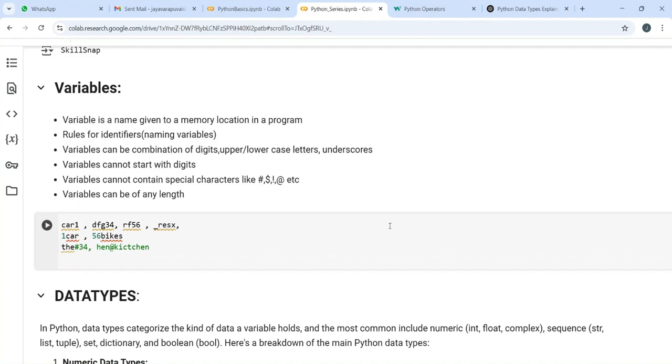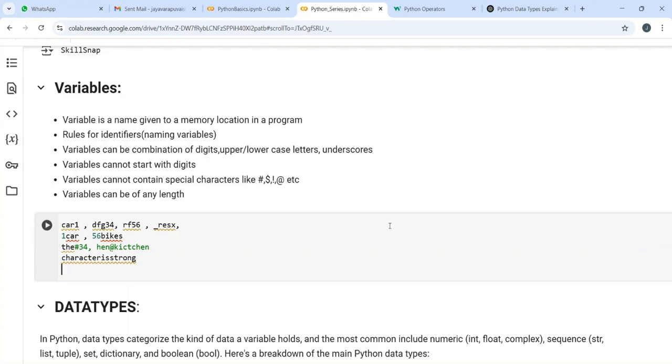And variables can be of any length. I can write a long string of characters and it can be a variable, so it can be of any length. For a simple instance, let's take an example of a variable.